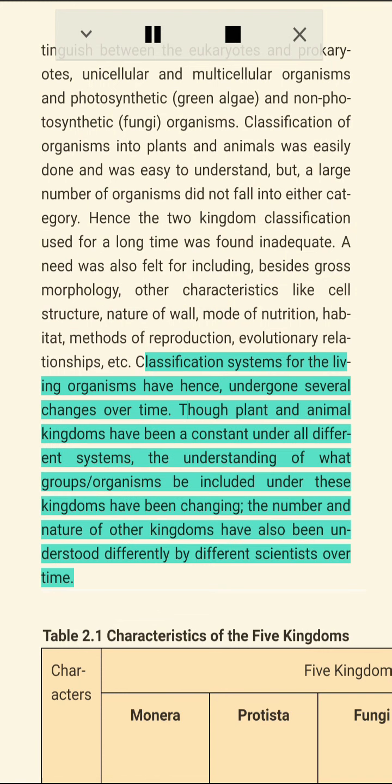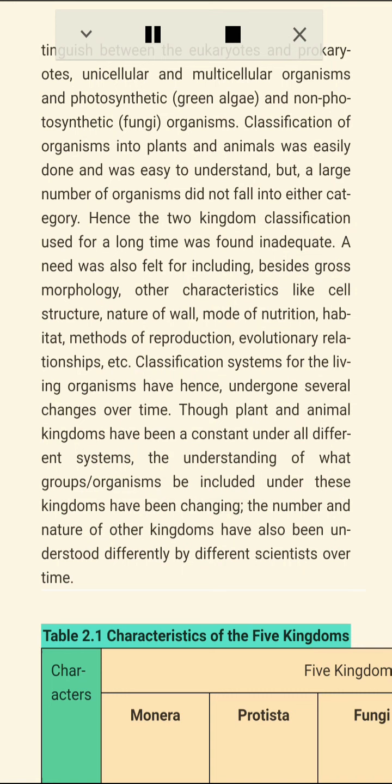Classification systems for the living organisms have hence undergone several changes over time. Though plant and animal kingdoms have been a constant under all different systems, the understanding of what groups, organisms be included under these kingdoms have been changing. The number and nature of other kingdoms have also been understood differently by different scientists over time.